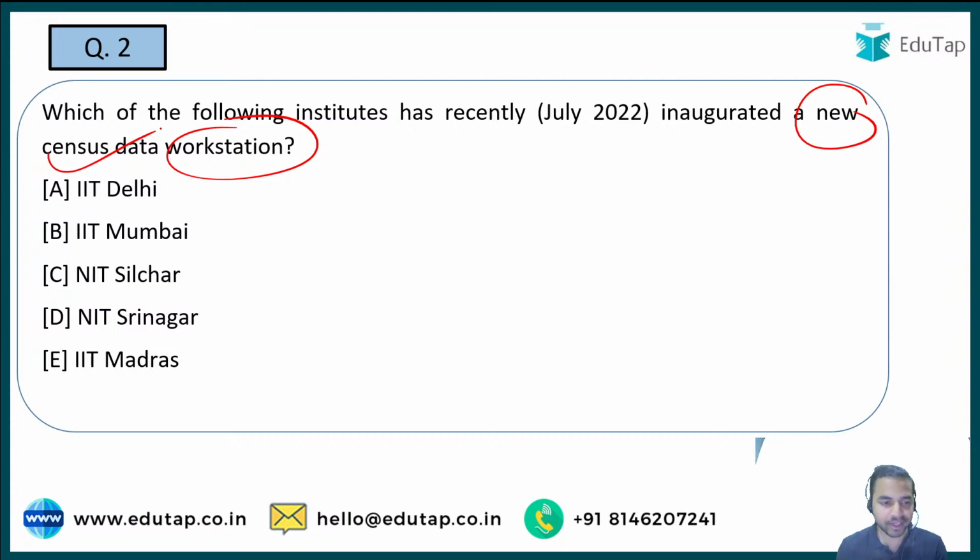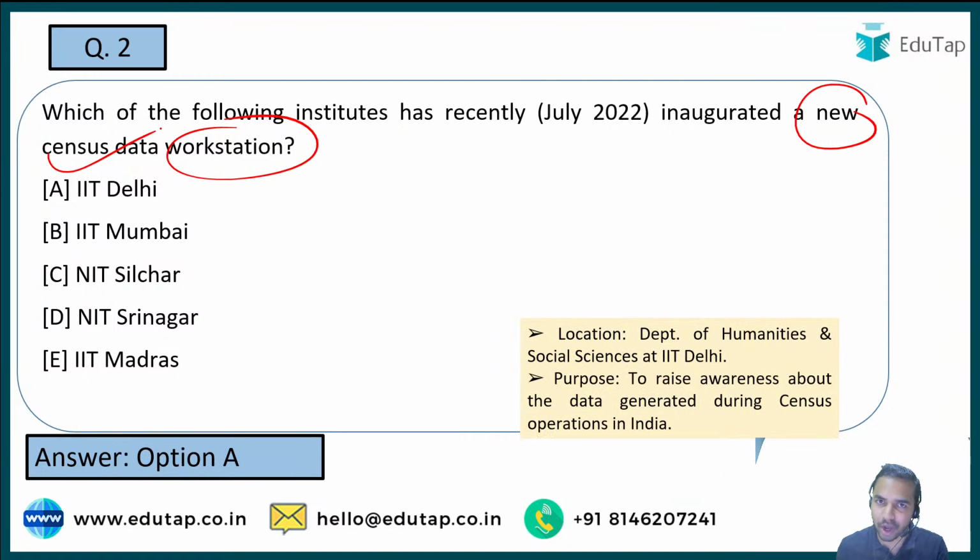I am getting the right answers here. The right answer is absolutely option A, that is IIT Delhi. The purpose of launching this new census data workstation was to raise awareness about the data which was generated during the census operations in India.